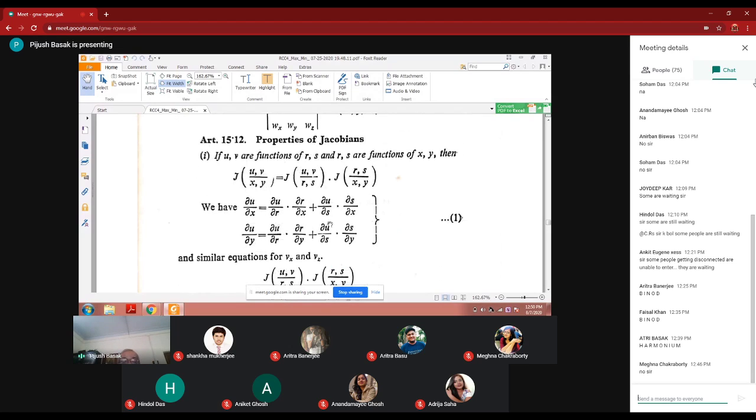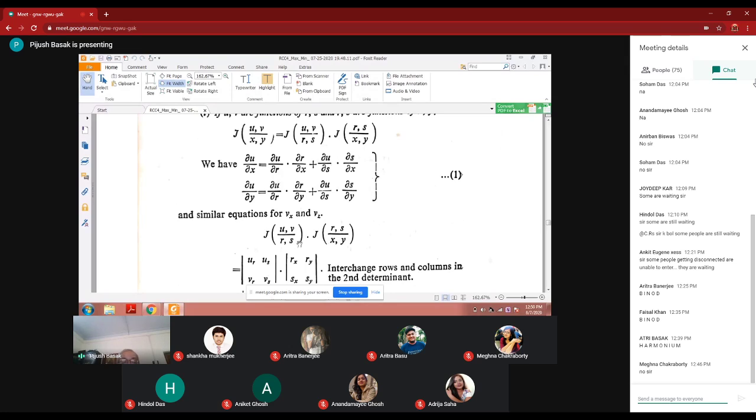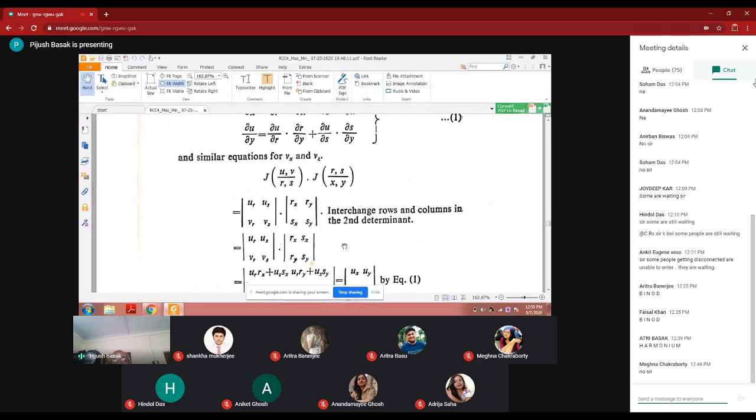You will get this. Similarly for Vx and Vz. So this will be equal to Jacobian UVRS and Jacobian RS XY. So what you are doing is interchanging the row and column in the second determinant. So instead of writing Rx, Ry, Sx, Sy, you write Rx, Sx, and in the next row, Ry, Sy, just interchanging row and column.